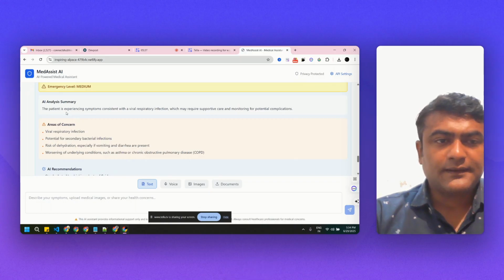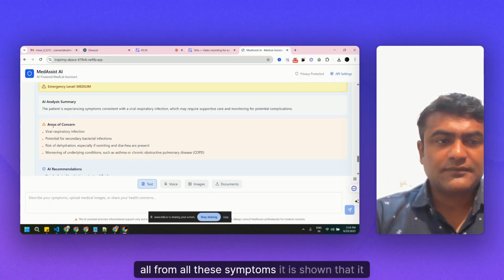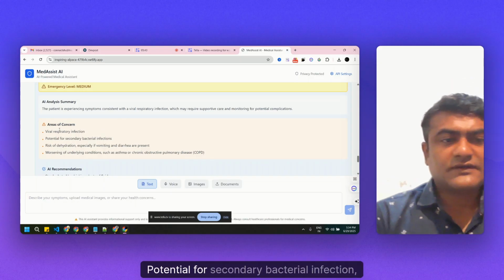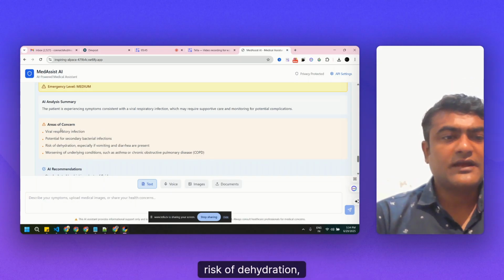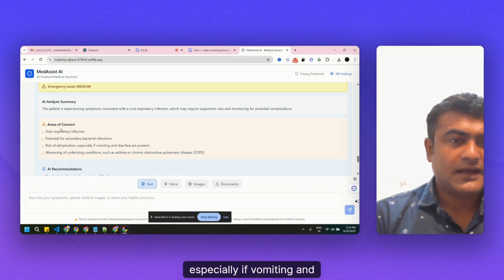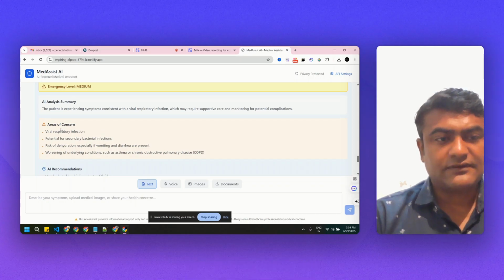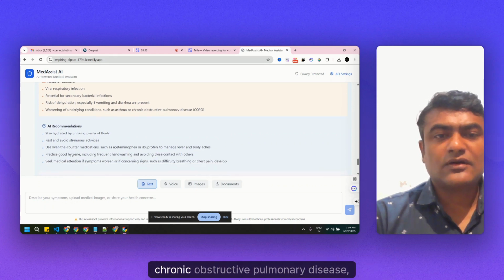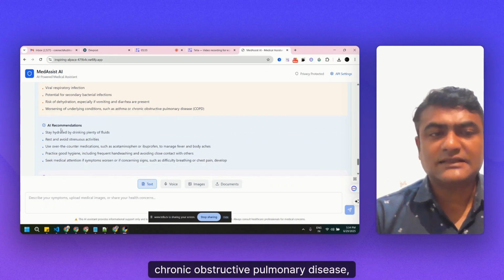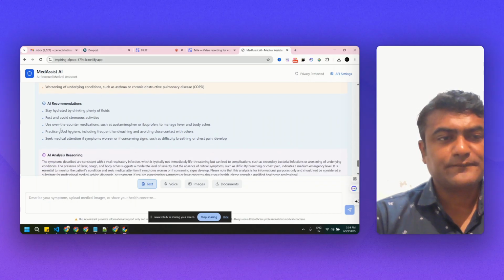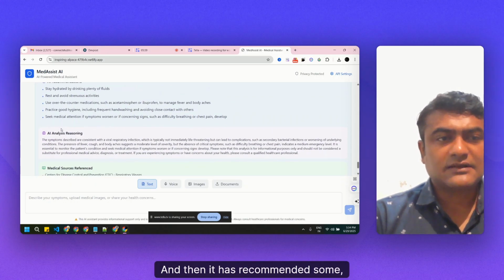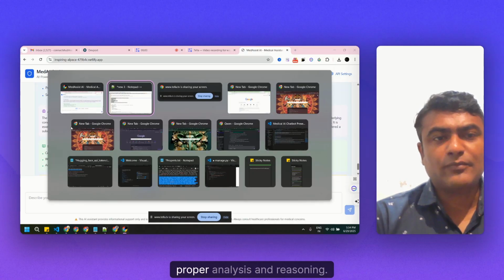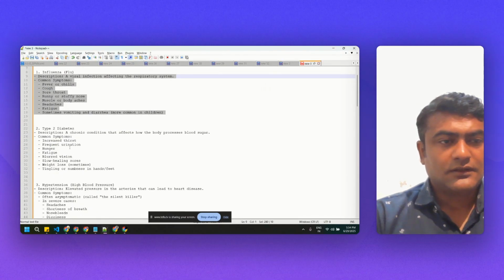So from all these symptoms, it is shown that it could be a viral respiratory infection, with potential for secondary bacterial infection, and risk of dehydration, especially if vomiting and diarrhea are present. Also worsening of underlying conditions such as asthma and chronic obstructive pulmonary disease, COPD. And then it has recommended some things also, as you can see, along with the AI analysis and reasoning.